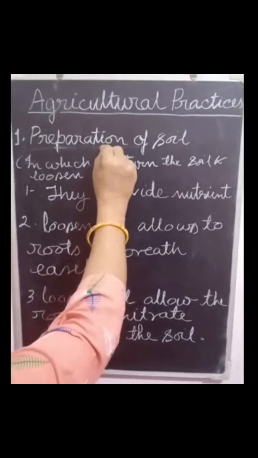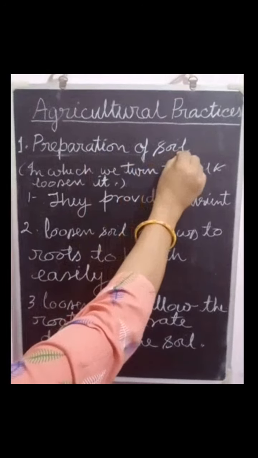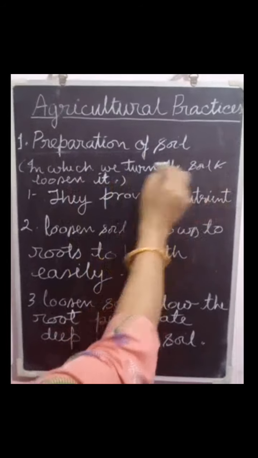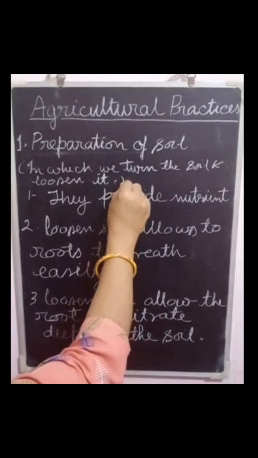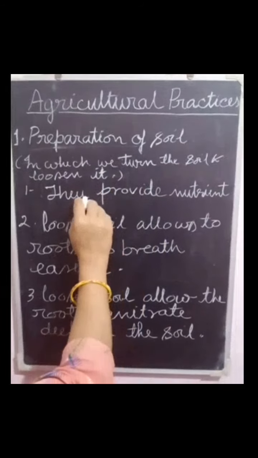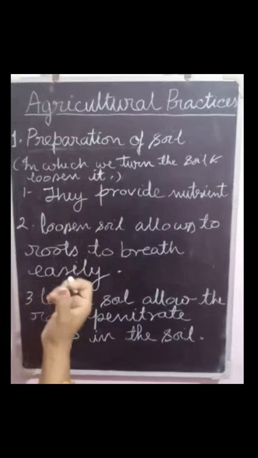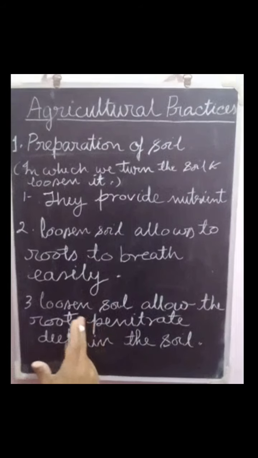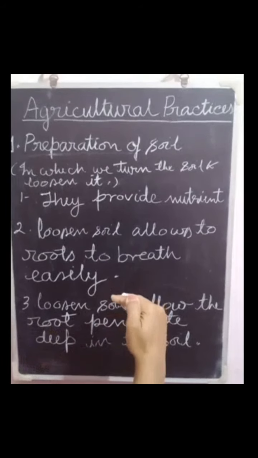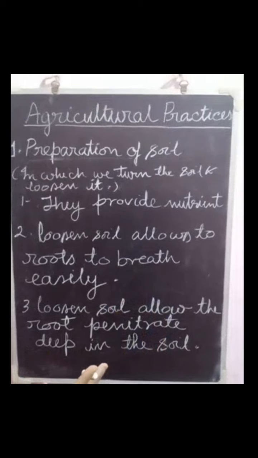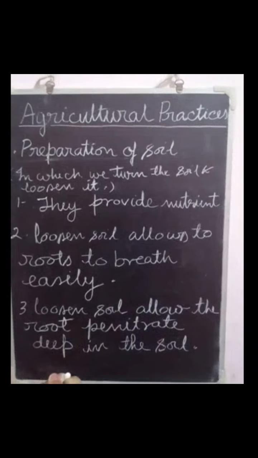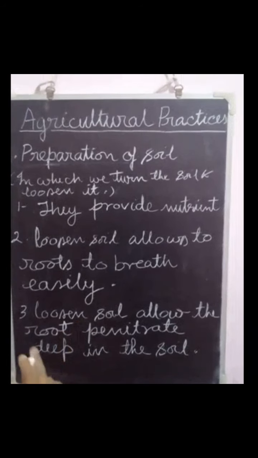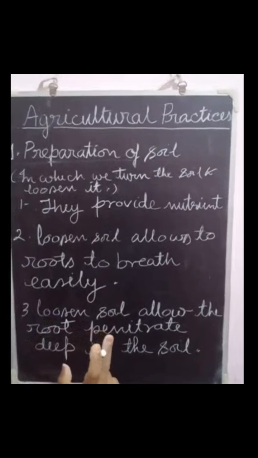Now the question arises, why is preparation of soil necessary? In preparation of soil, we turn the soil and loosen it. Turning and loosening of the soil bring nutrient-rich soil up, because after the decomposition of dead plants and animals, various nutrients are released back to the soil, and these nutrients are again absorbed by the plant, and only the top layer of the soil supports plant growth.